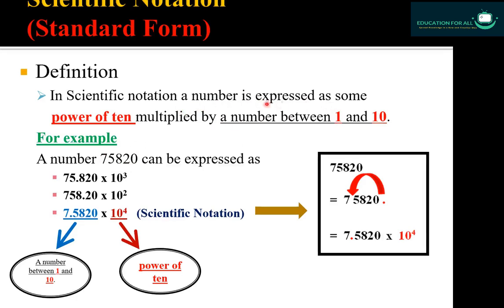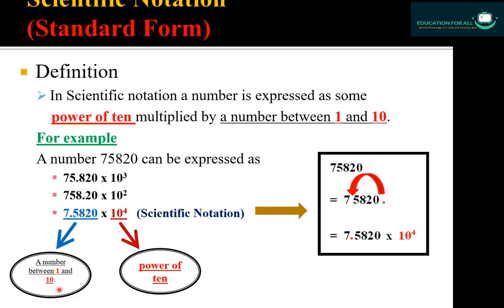In scientific notation, the number is expressed as some power of 10 multiplied by a number between 1 and 10. So if there is any number which is between 1 and 10 and that number is going to multiply with some power of 10, then that whole complete expression will be called a scientific notation. Here you can see